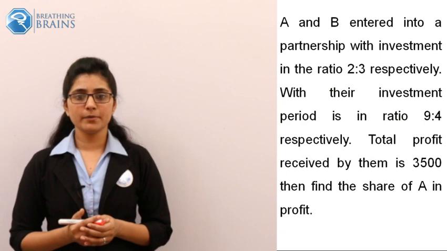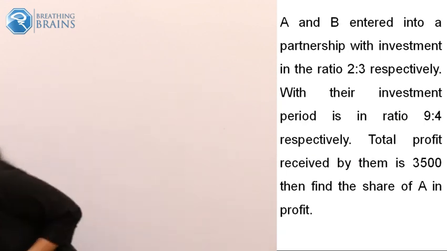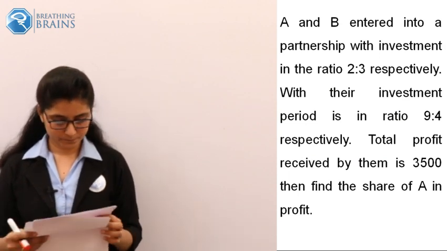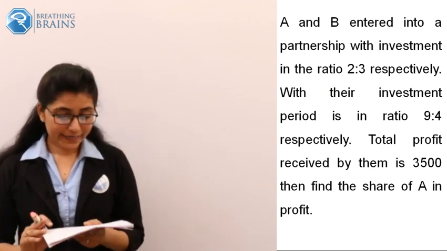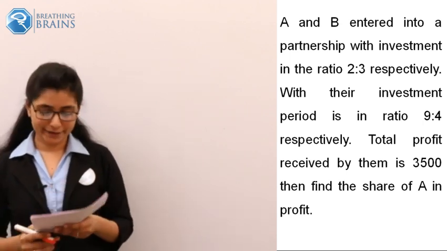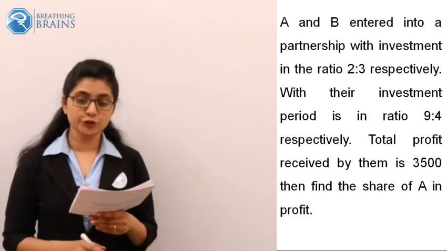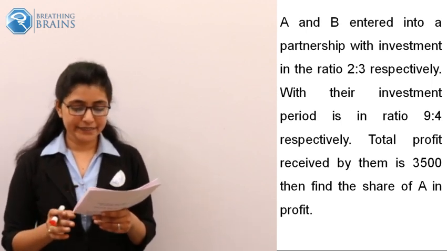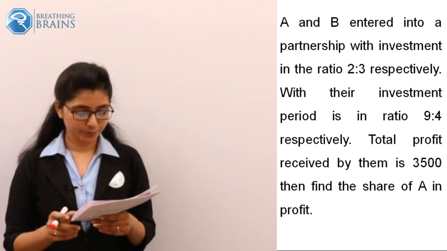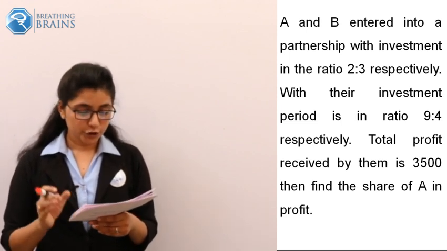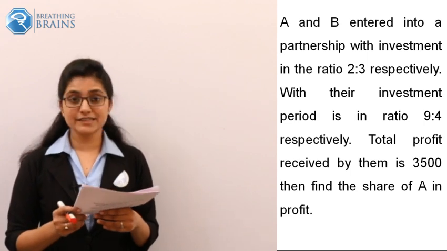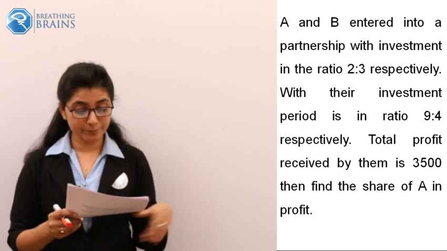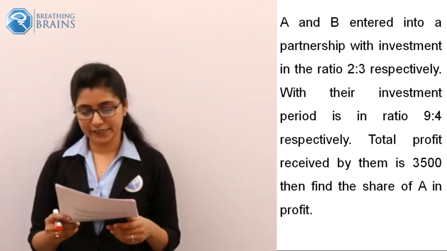Okay, so the problem is there on your screen. The problem statement is something like: A and B enter into a partnership with an investment in the ratio 2:3 respectively, with their investment period in the ratio 9:4 respectively. The total profit received by them is 3,500. Then find the share of A in the profit, that you have to find out.